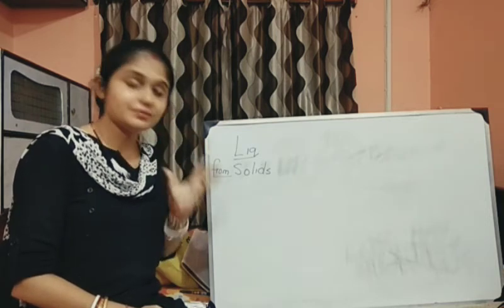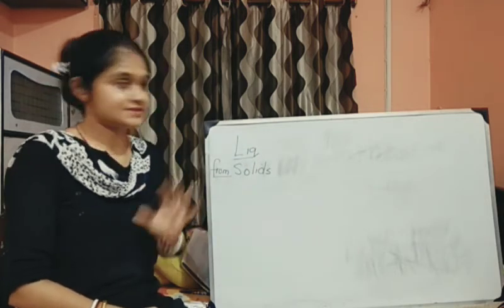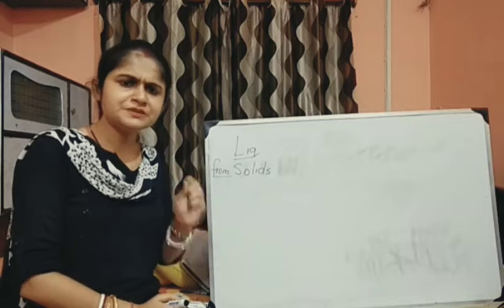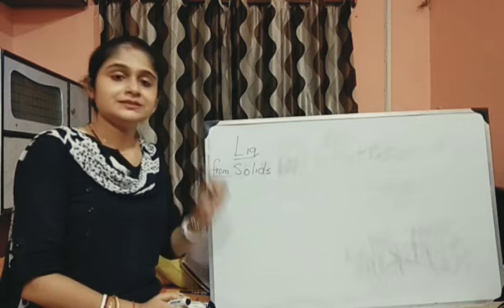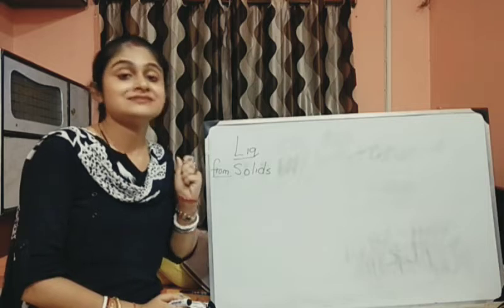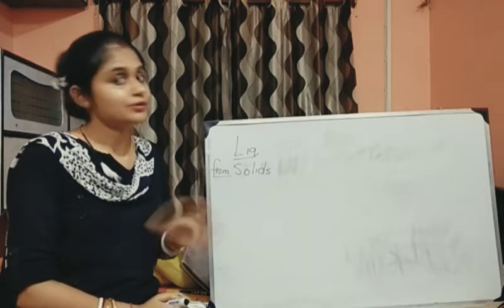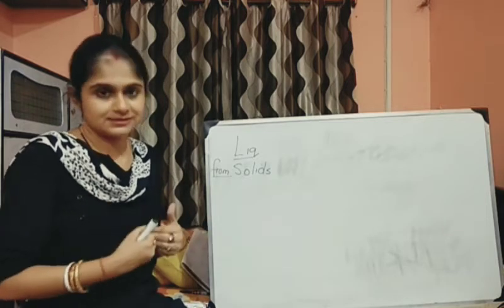When we are talking about soluble solids and insoluble solids, from the liquid, we can separate them by applying a few simple techniques. We know that soluble solids like sugar and salts dissolve in water. We have already learned that. Insoluble solids like mud and sand don't dissolve in water. So soluble means which dissolves, insoluble which doesn't, right?